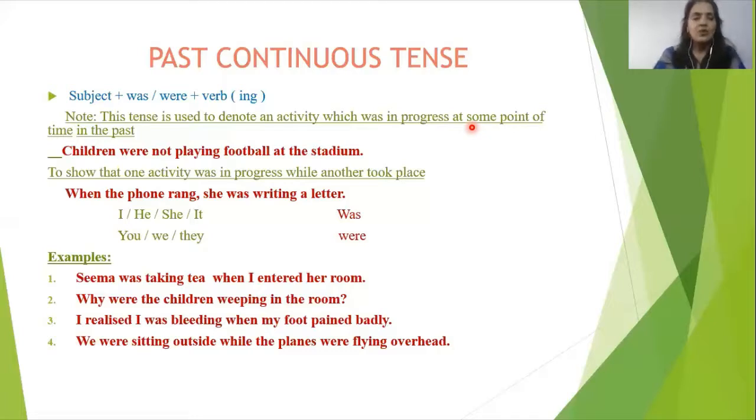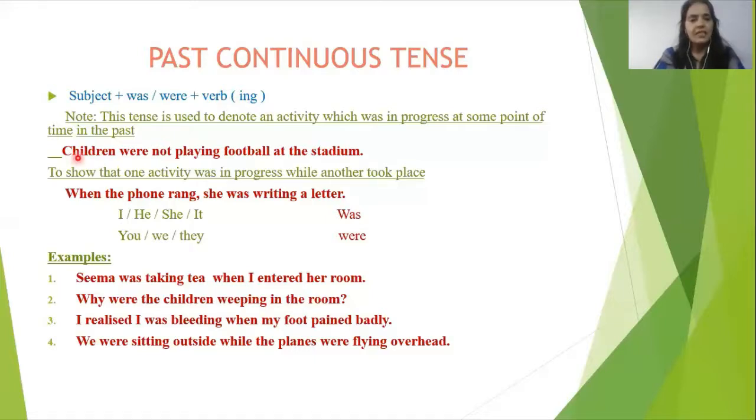What is the structure of the sentence? Subject plus was or were. What are the helping verbs here, children? Was and were are the helping verbs, plus the first form of the verb with ing. So keep the structure in mind: subject plus was or were plus first form of the verb with ing.